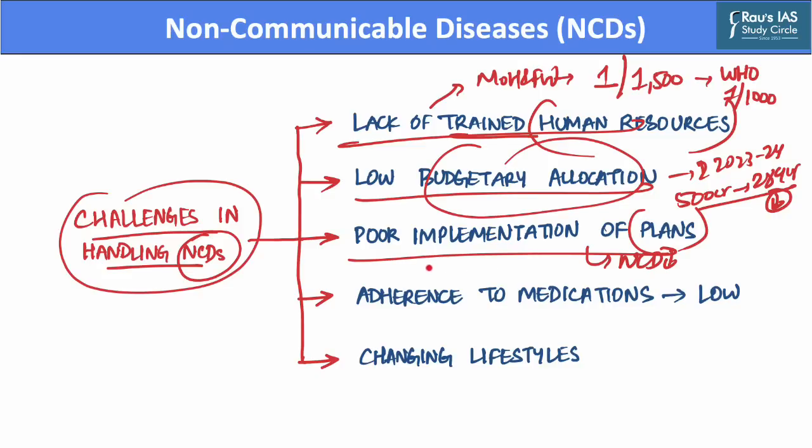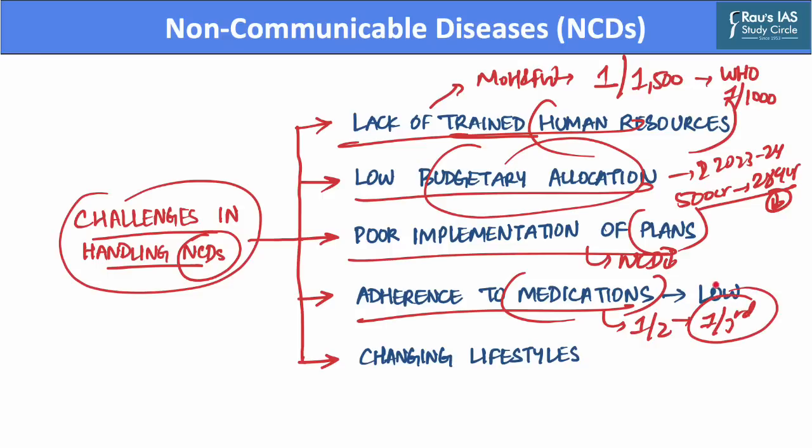Further, people in India have low adherence to medications that are prescribed by the doctors. For example, only 1 out of 2 patients in the country are taking medications as directed by the healthcare professionals, whereas one third of patients who take their medicines stop their treatments earlier than what is required. Hence, by this example, we can see that people have low adherence to medication. Hence, it also increases the risk of non-communicable diseases.